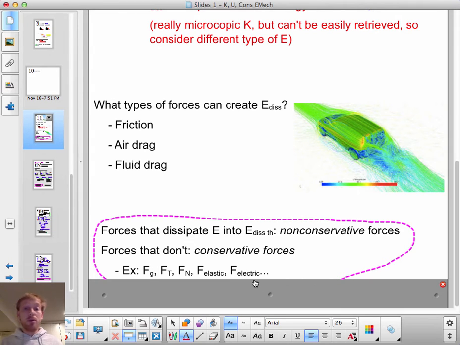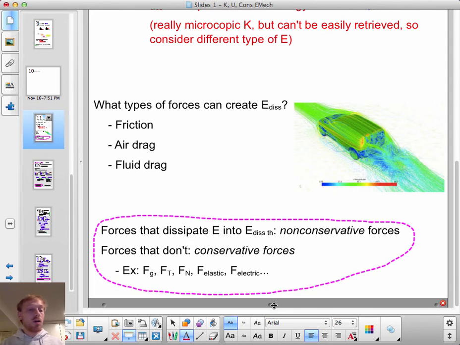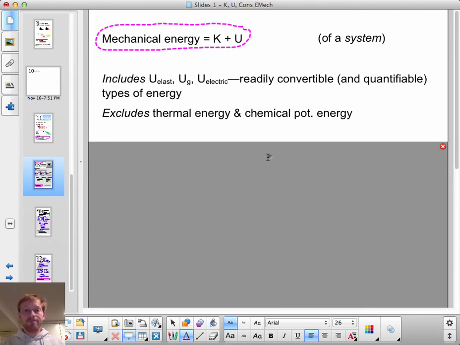So, for example, the gravitational force. Gravity acting on something doesn't in and of itself create dissipated thermal energy. Neither does the tension force, or the normal force, or the spring force, or the electric force. It's really only friction, air drag, and water drag that are non-conservative forces that we know.